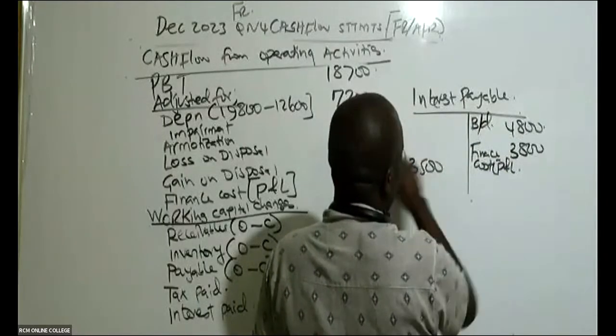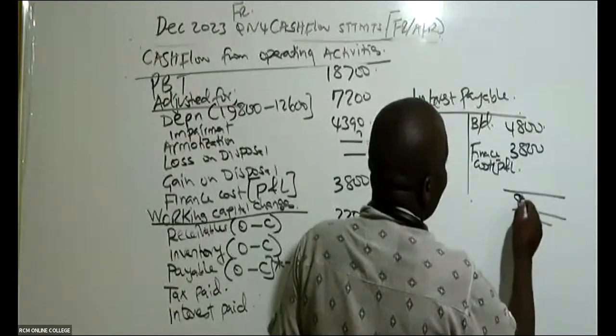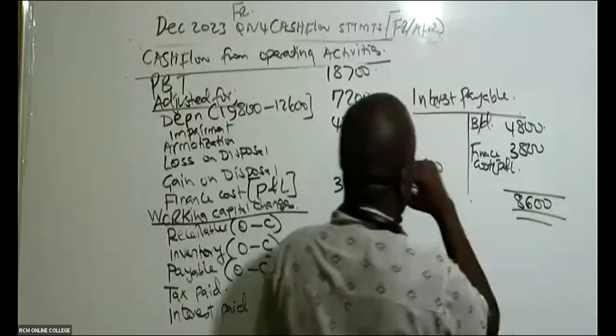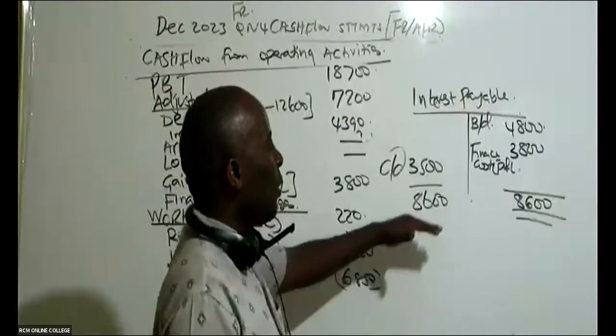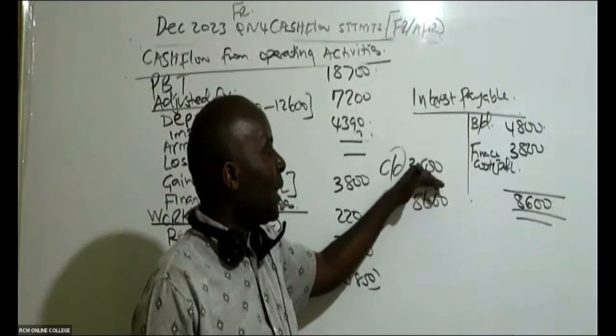This is carried down, like that. So then come and add. When you add, I think this will be 8,600. It means that our total interest by the end of the year should have been 8,600. But we can see straight away it is much less.